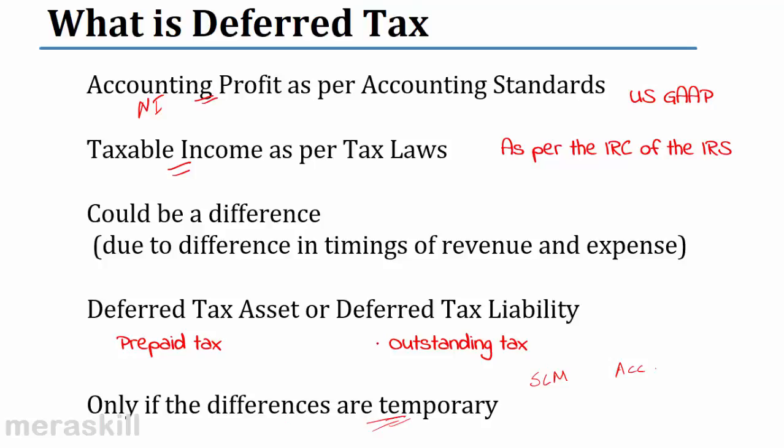This deferred tax asset and deferred tax liability exist only when the differences are temporary. If there are permanent differences, they are of course not a deferred tax asset or liability, because we will not have a liability to pay the tax in future, nor will we have prepaid any asset. There will neither be any deferred tax asset or deferred tax liability.